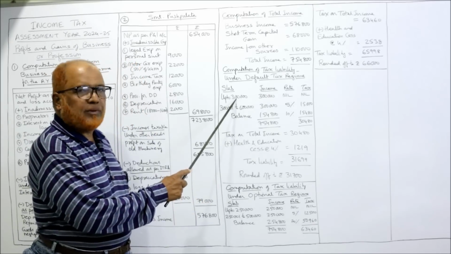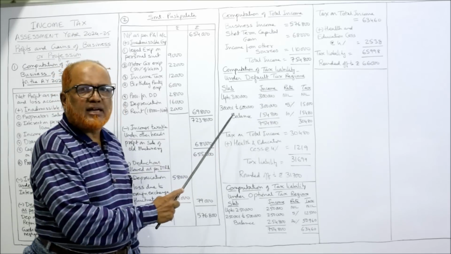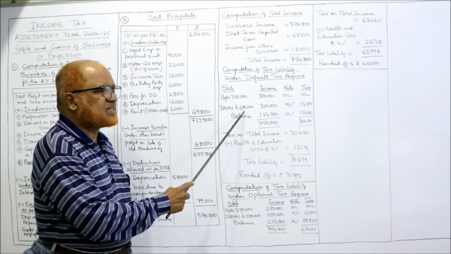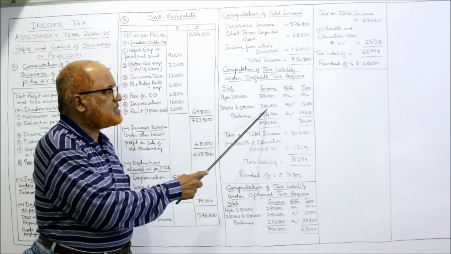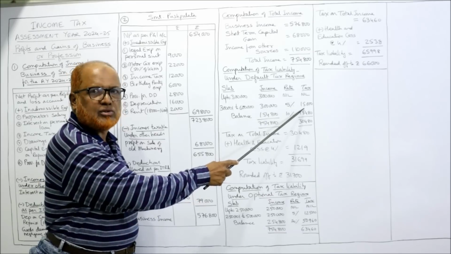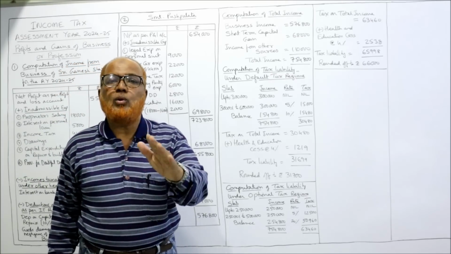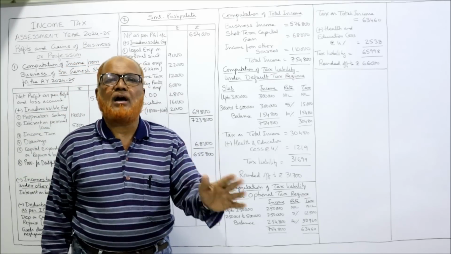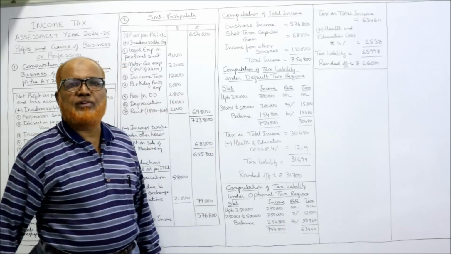So up to 3 lakh rupees, the income is 3 lakh rupees, no tax, nil. Second slab goes from 3 lakh 1 to 6 lakh. From 3 lakh 1 rupee to 6 lakh, 3 lakh is the income. 5% is the rate of tax. 5% of 3 lakh comes to 15,000. Now the next slab goes from 6 lakh 1 to 9 lakh. But our income is not going up to 9 lakh. Our income is only 7,54,800.